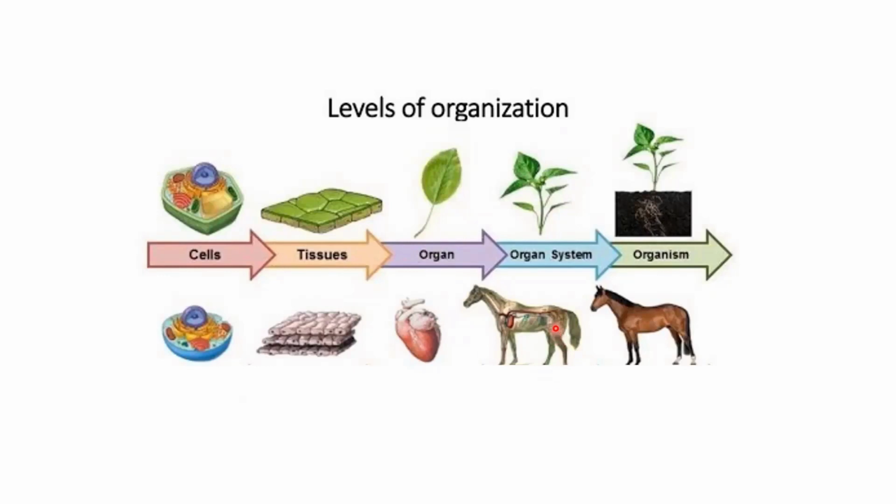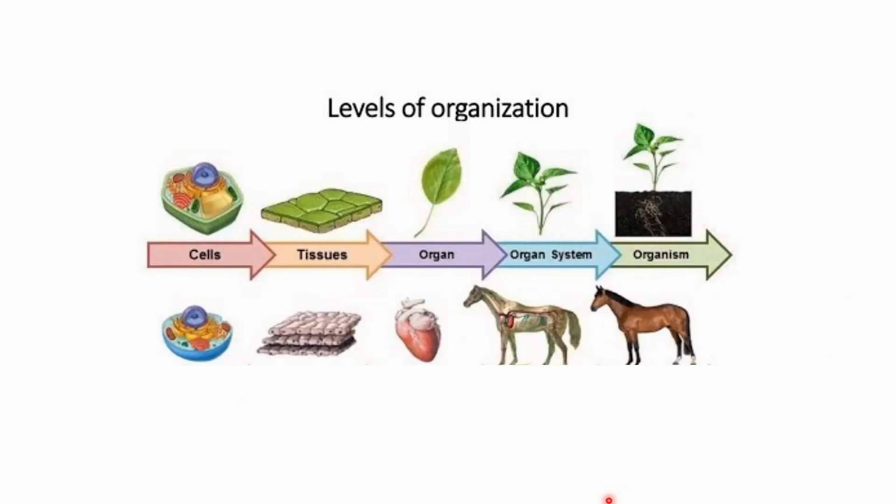Now, these different organ systems are going to combine to produce an organism. Let's say along with this heart, you have lungs, you have skin, you have kidneys, you have brain, you have other organs. So all these are different organ systems, and they are going to combine into a whole new organism. Similarly, this leaflet structure is going to combine with root and stem and produce a whole new plant. So these are the different levels of organization in any living organism.